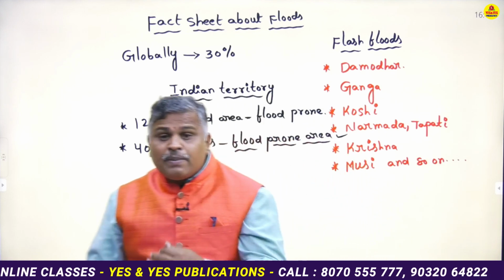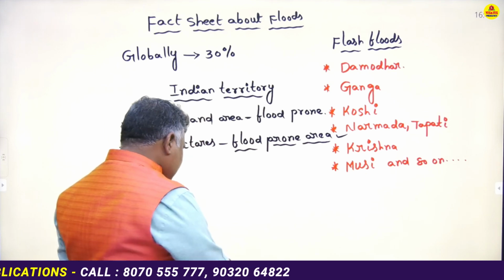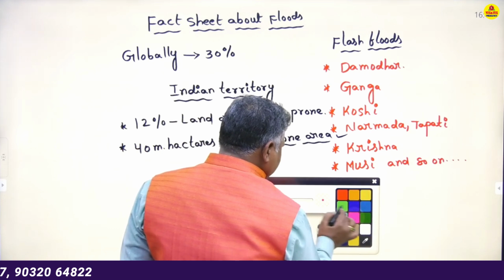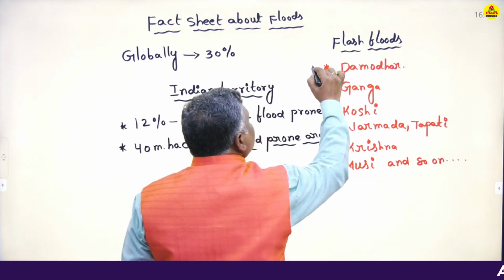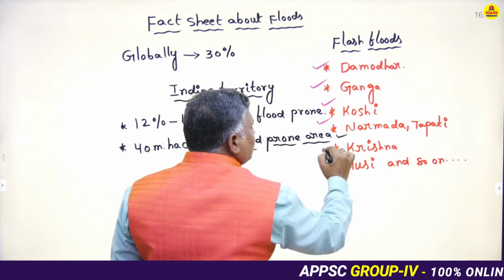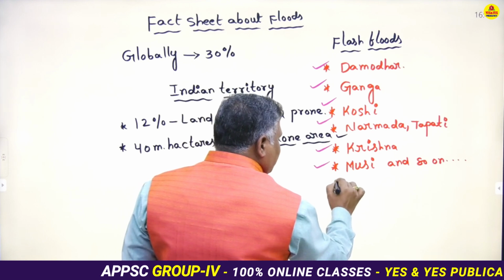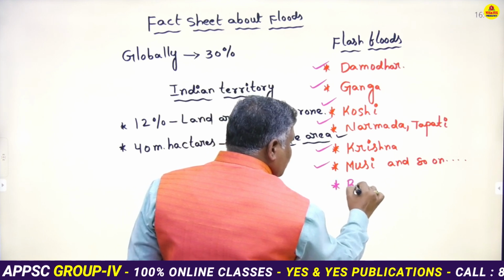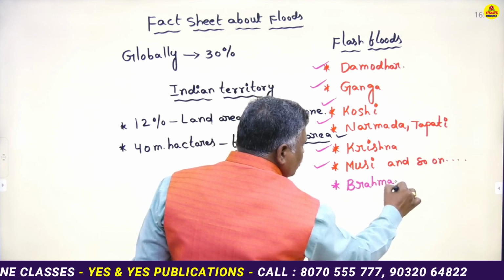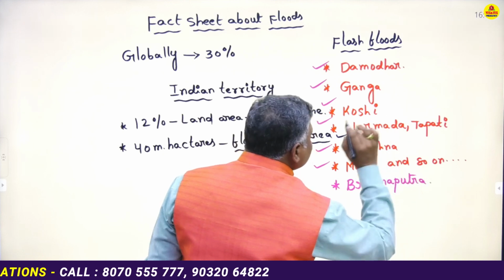What are the main rivers? Generally, the tremendous floods or flash floods occurred by these rivers. One is Damodar river. Next Ganga, Kosi, Narmada and Tapati, Krishna, Musi and so on. Next important river is the Brahmaputra.